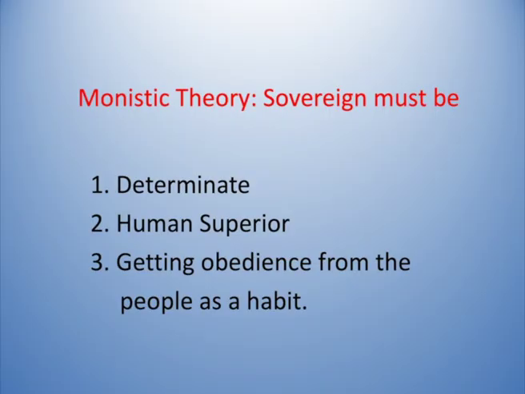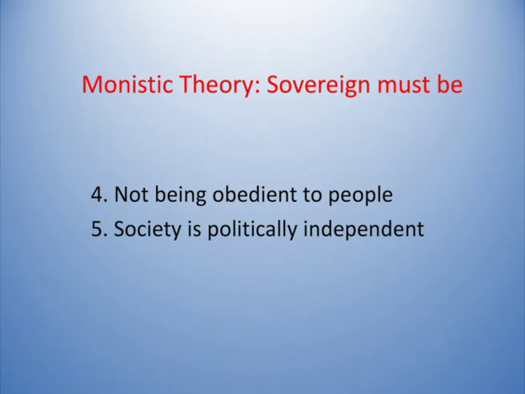Monistic sovereignty has certain important characteristics. One is the sovereign must be determinate. The second one is a sovereign must be a human superior. And the third one is a sovereign must get habitual obedience from the people as a habit. And the fourth one is a sovereign need not be habitually obedient to the people. He need not show any obedience to the people. People should show obedience to the king, to the sovereign power. But the sovereign need not show any obedience to the people.